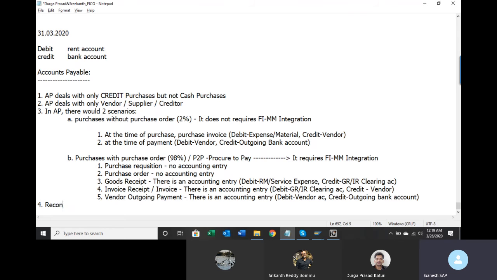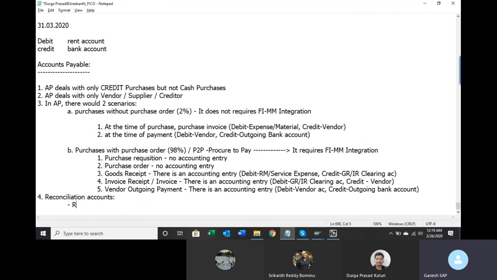Fourth one, we have something called reconciliation accounts. What do you mean by reconciliation account? First of all, a reconciliation account is also called a recon account. A recon account is also a normal GL account, but the only difference is we cannot post transactions directly into a recon account.